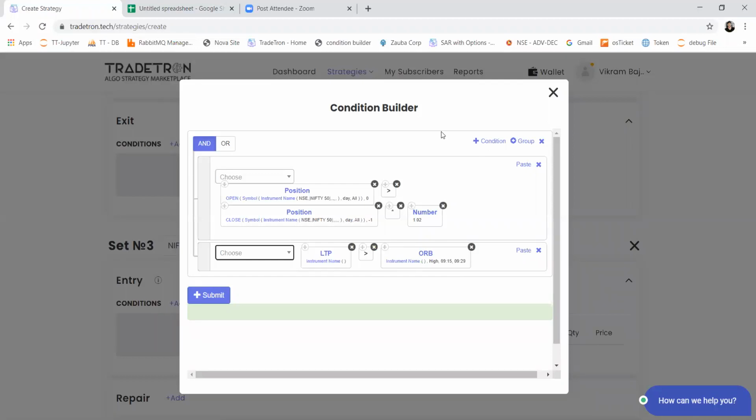So it will work that way. You just have to write your entry and exit logic based on ORB high crossing, and when LTP crosses below the low value. That's it. I hope this answers your query, Mr. Nijam.